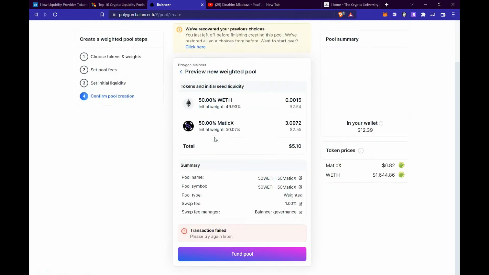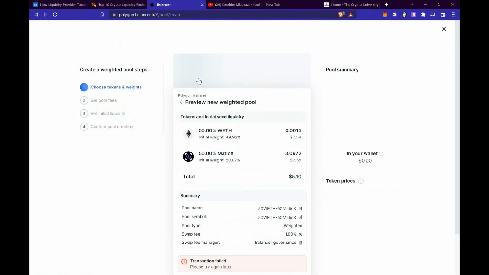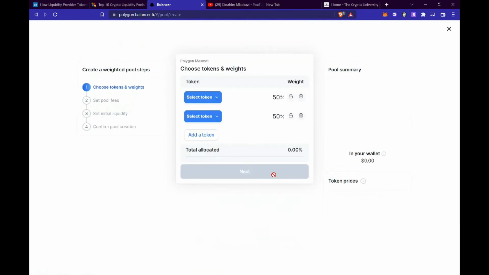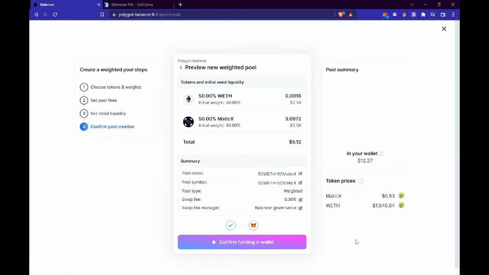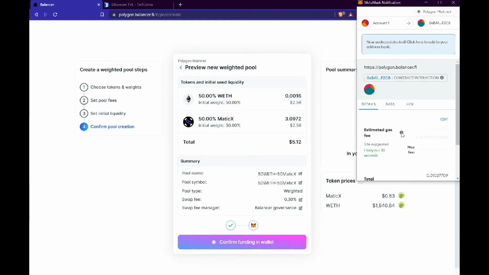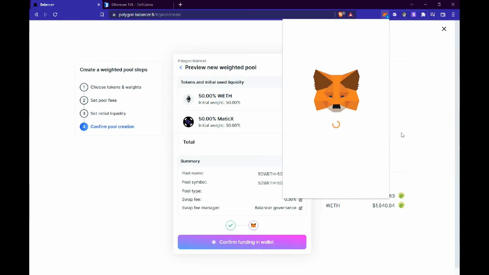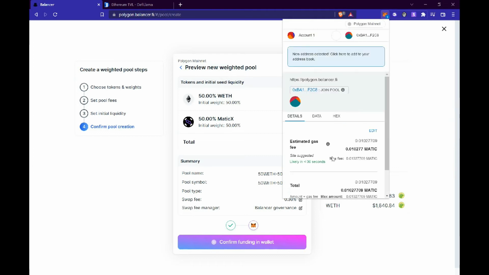So what I'm going to do is I'm going to restart all over again, and with the power of editing, you probably would see this whole process finished and done. Now this process took longer than I expected, but with the power of editing, you do not have to see that long process. Now we are going to confirm the funding in our wallet.